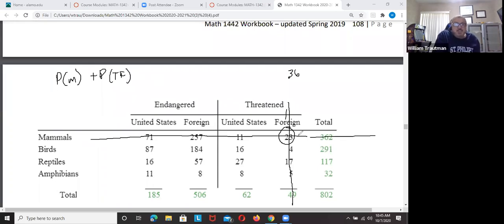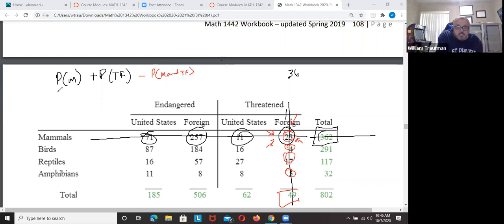But since they're not mutually exclusive, we counted the number 23. To count mammals, you have to add all of these up, and it equals this. To count foreign species, you have to add all of these up, and this is what we got. We counted this 23 twice. So since we counted it twice, you have to subtract once again, mammal and threatened foreign species.